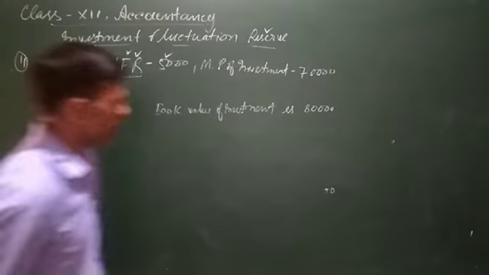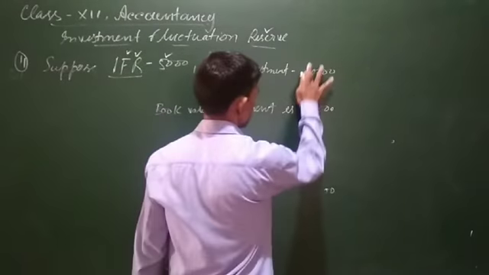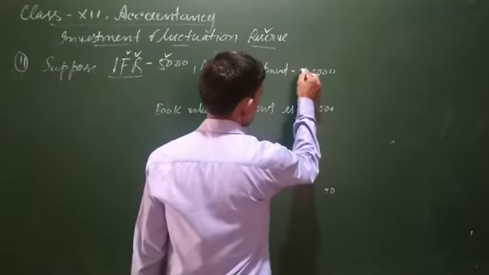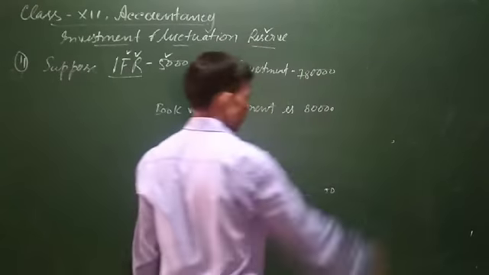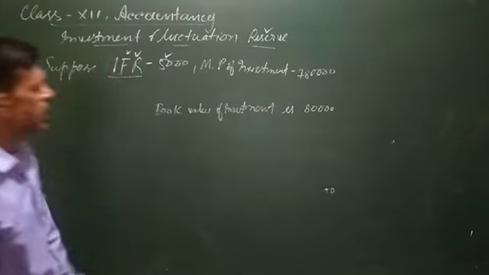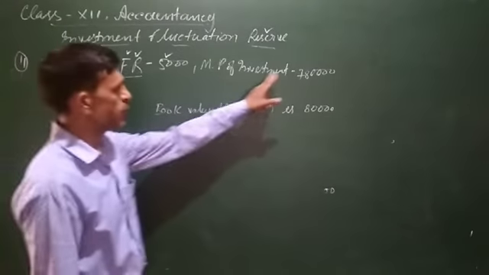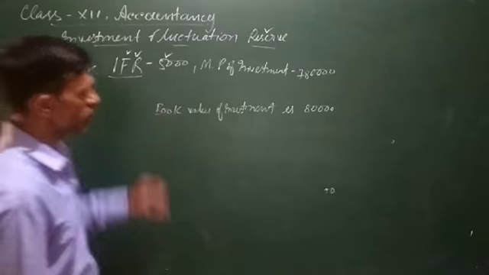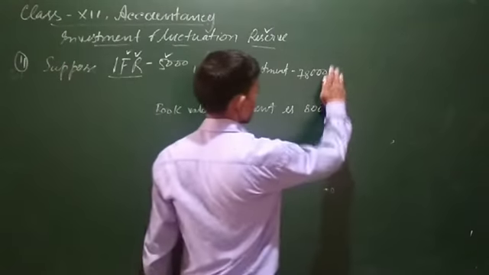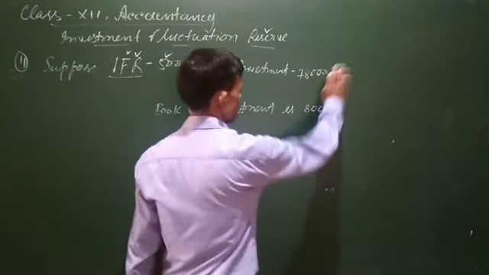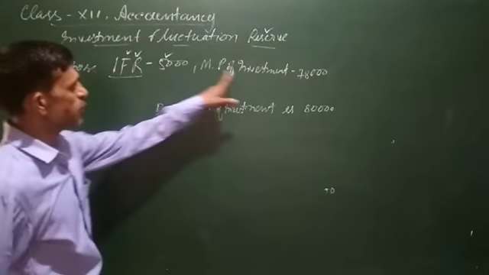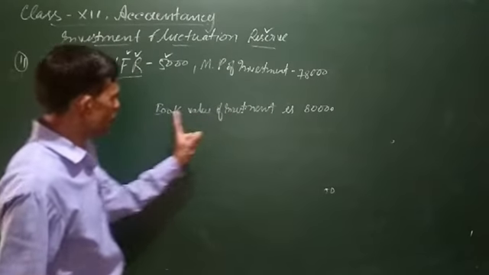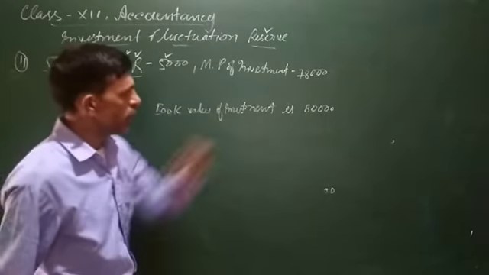Instead of 80,000, you can write here 78,000. There can be some more scenarios. Assuming that the market price of investment is 78,000, the book value of investment is 80,000.